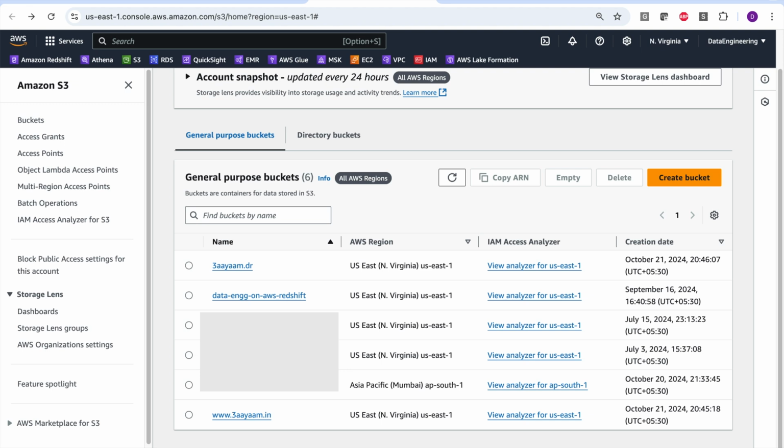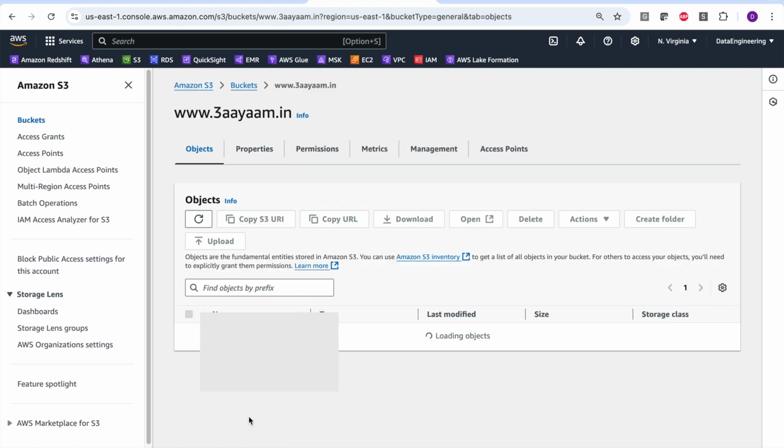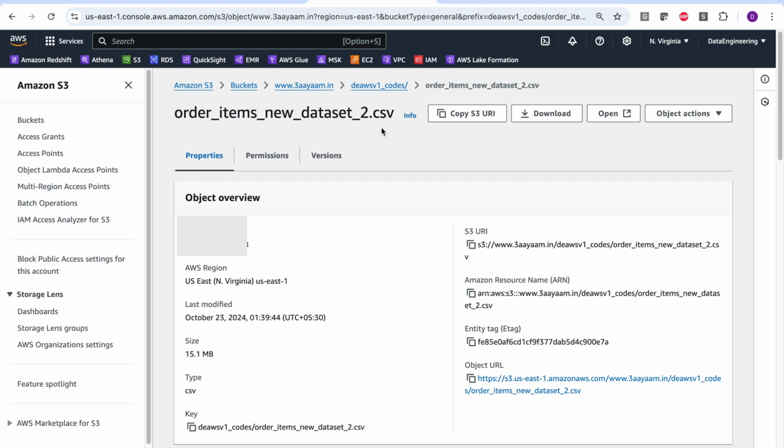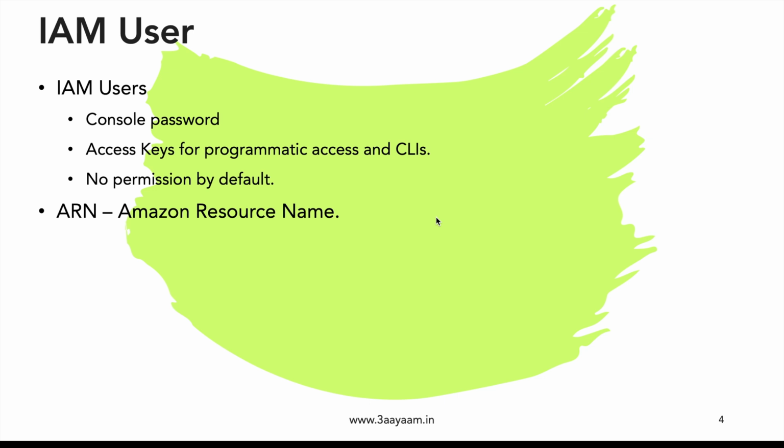Similarly, we have ARN for S3 buckets also. So this is the bucket that I have created earlier, www.3am.in. If you click on this and click on properties, you see this is the ARN for this particular bucket. So each S3 bucket has its own ARN. Not only that, I have opened an object in the S3 bucket. That object also has an ARN. So what I mean to say is that each and every resource in AWS has its own ARN. This is an identifier which uniquely identifies a particular resource in the AWS system.